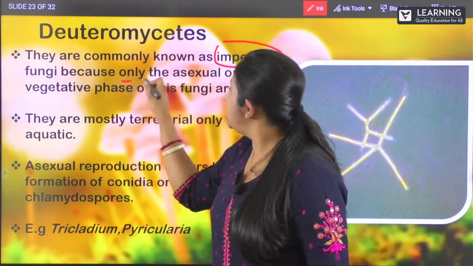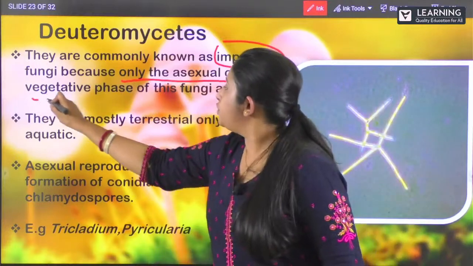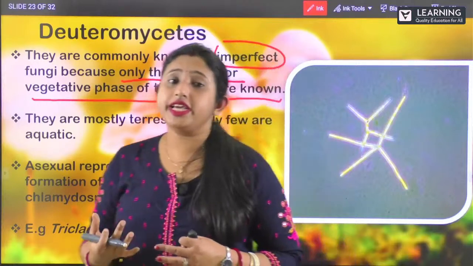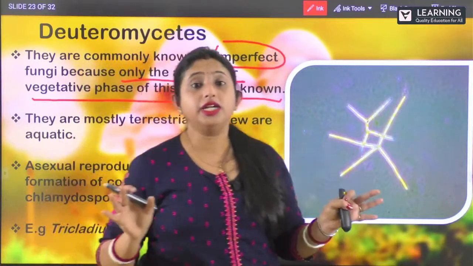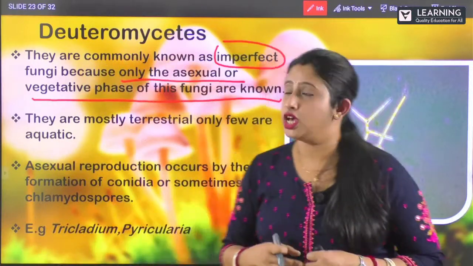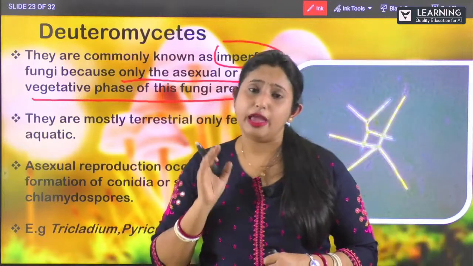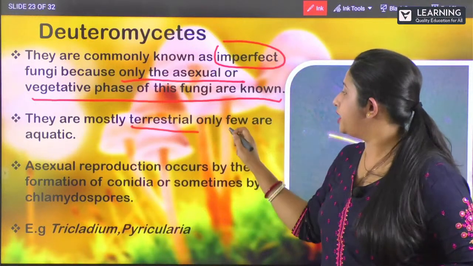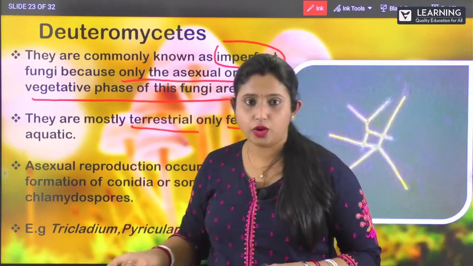Because only the asexual or the vegetative phase of this fungi is known. We don't know about the sexual mode of reproduction. So that's why it is known as imperfect fungi. And they are mostly terrestrial, that is, only a few will be aquatic.